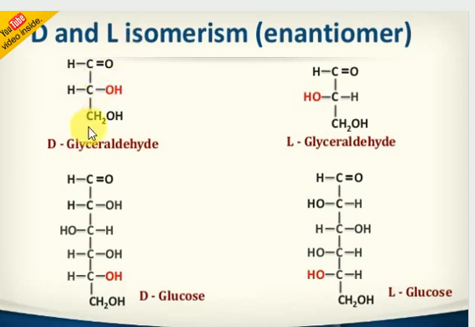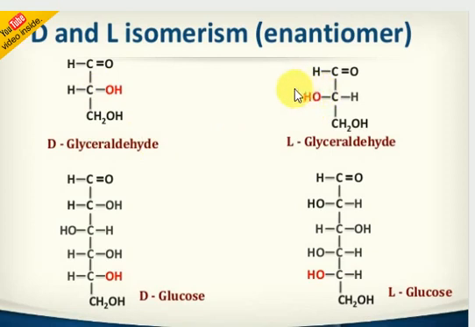Okay, just consider this here. Look at D-glyceraldehyde. They are taking this as the standard D-glyceraldehyde. This one is a triose structure only. Look at the first carbon atom and the second carbon atom. If the second carbon atom contains the OH group on the right hand side, then it's called D form. Clear? OH group on the right hand side, then it's called D-glyceraldehyde.